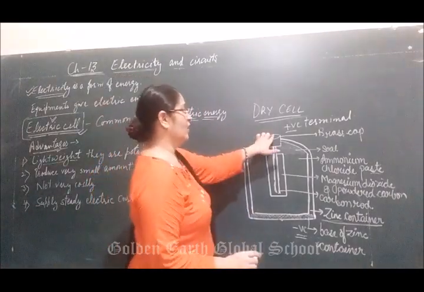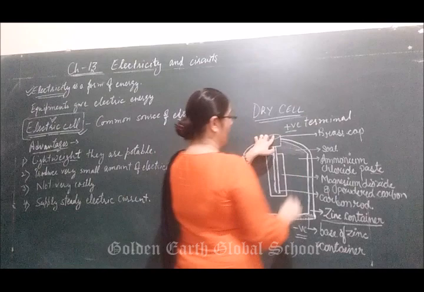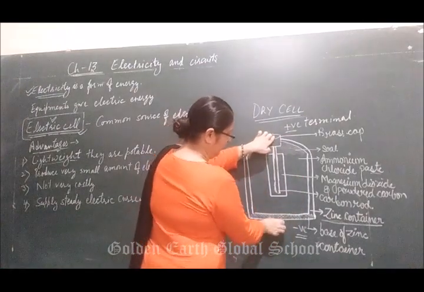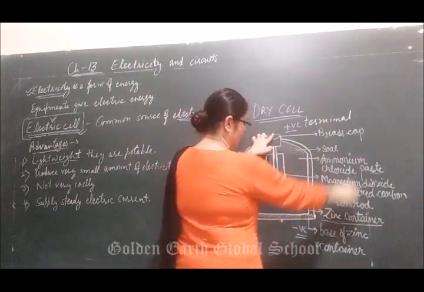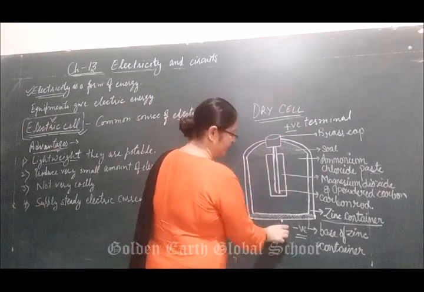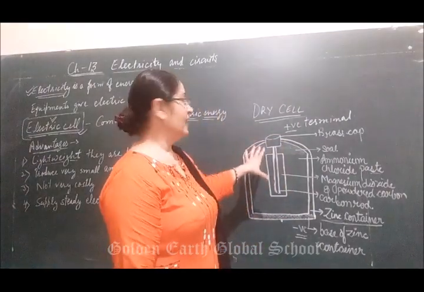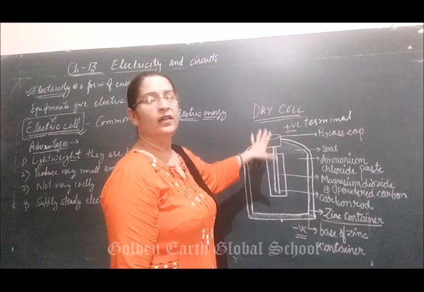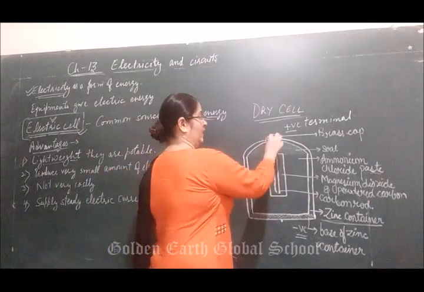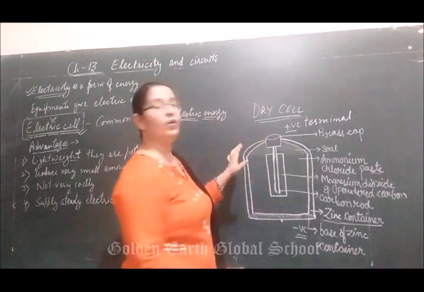Here, at the bottom, is the negative terminal. When we join a metal wire from the positive terminal to the negative terminal, electric current starts flowing through it.